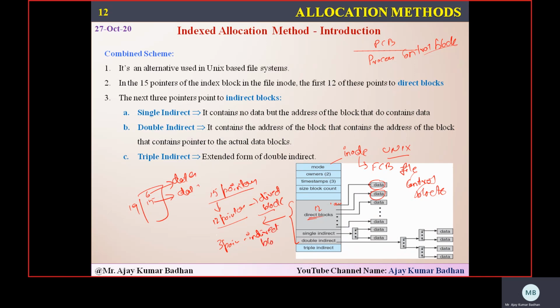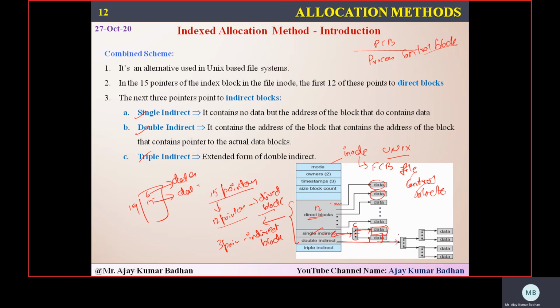These are indirect blocks, and within that again we have variations. We have something called single indirect, double indirect, and triple indirect. What do you mean by that? Single indirect means this will consist of an address, something like 6. We'll go to that particular block 6. This will not contain data. It will contain the pointers which will represent the location where your data is present. That is single indirect.